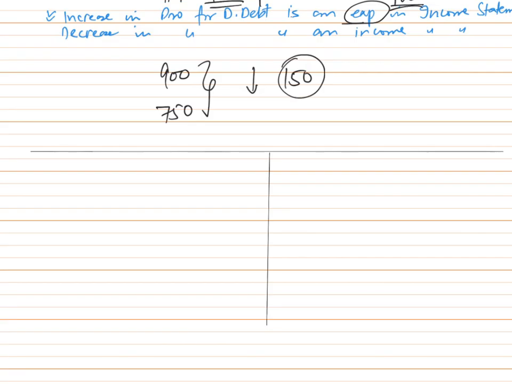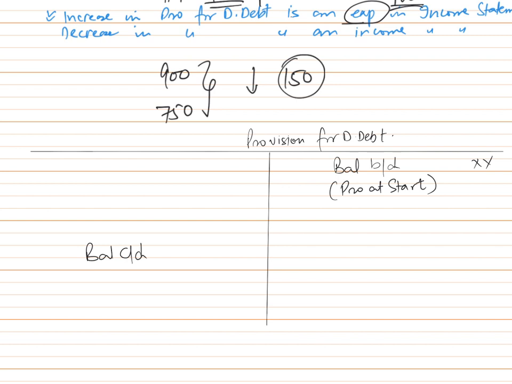Just to elaborate further on the account of provision for doubtful debt, we'll basically summarize this video into this account. So provision for doubtful debt balance BD would come on this side because this is a contra asset account, and this reflects provision at start. And balance CD would come here, which is provision at end. And in case the provision is increasing, like if the provision at the start was 1500 and at the end it was 2000, it means the provision had increased by 500.